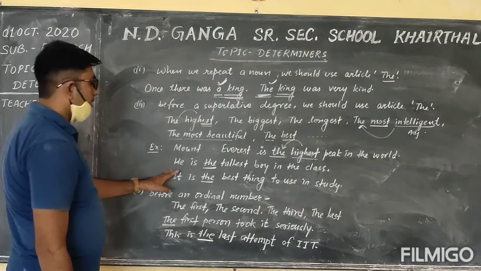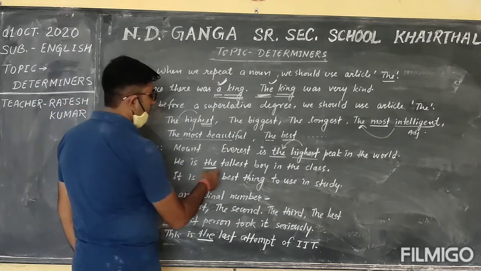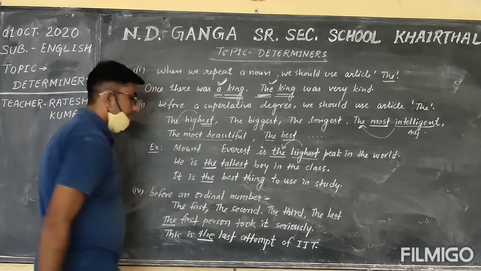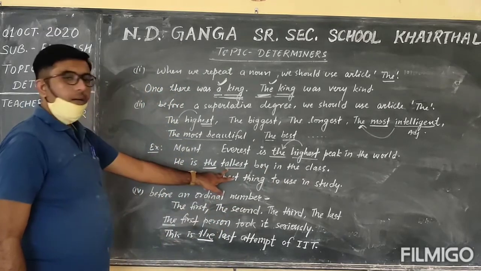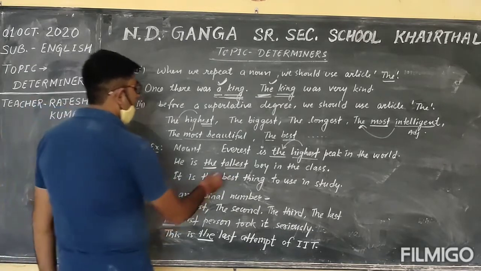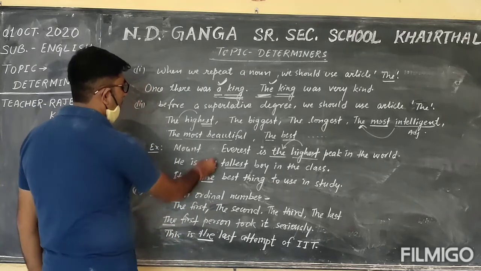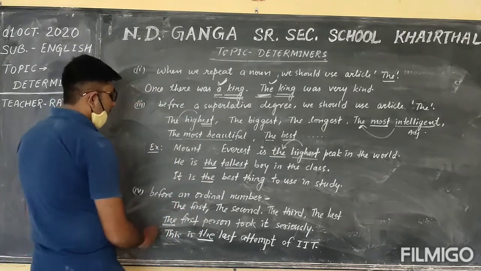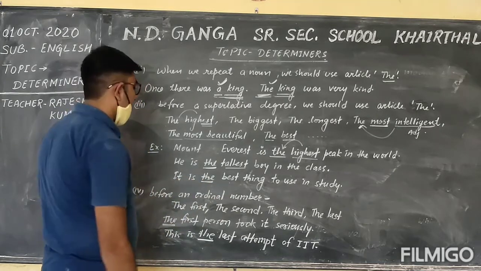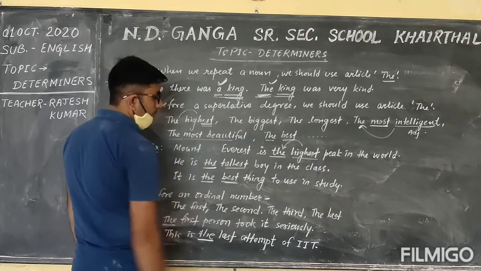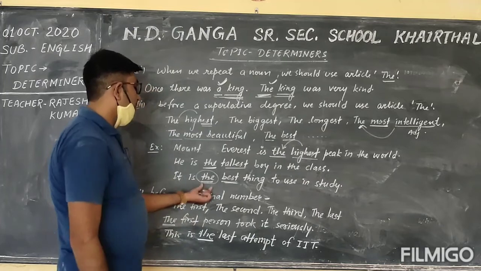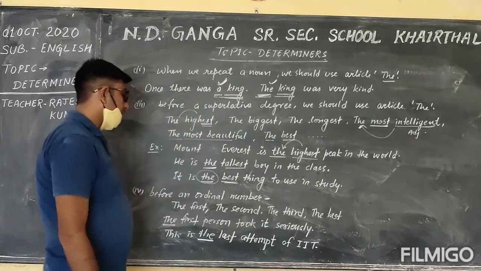In the second sentence, he is the tallest boy in the class. Here the superlative degree is the tallest, and before it we use article the. It is the best thing to use in a study. So the best is the superlative degree, and we use article the before it.